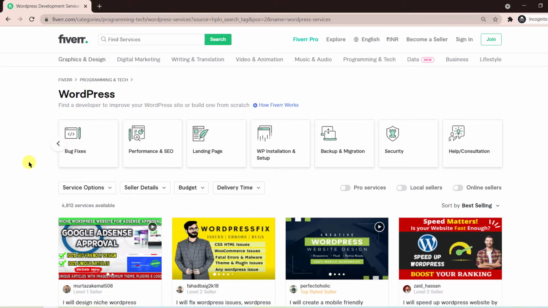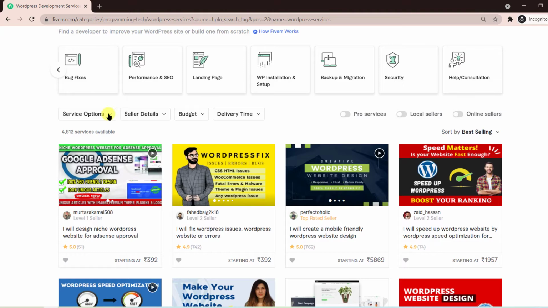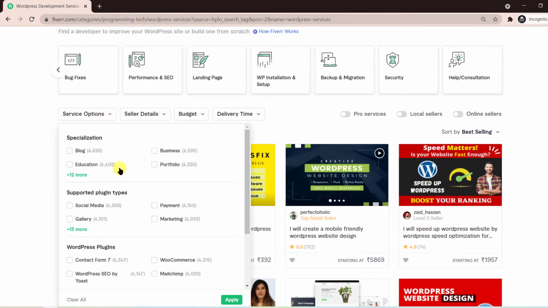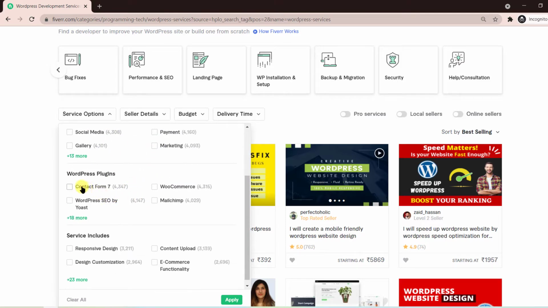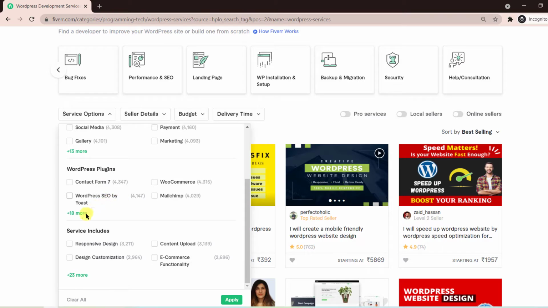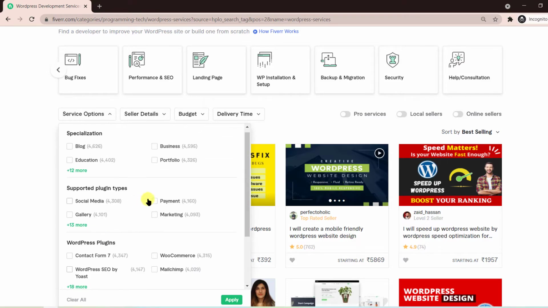Next we have the regular filters that we have for other gigs as well. Service options, the same things that we have here, and they are listed here as well. You can see specialization, supported plugin types, then WordPress plugins, all these options are there. If somebody wants to select this and filter out the gigs, they can do it from here.